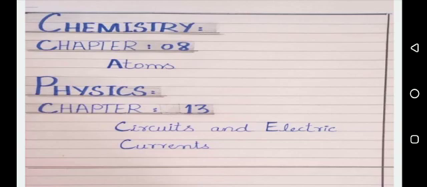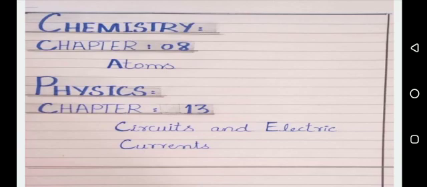In chemistry, chapter number 8 is included, which is about atoms. Now coming towards the third portion, which is physics. This includes chapter 13, circuits and electric currents.